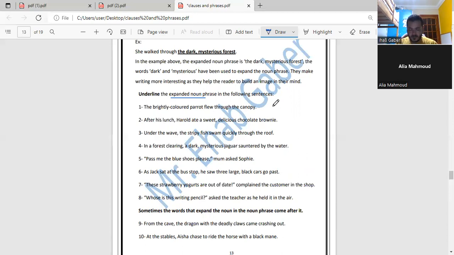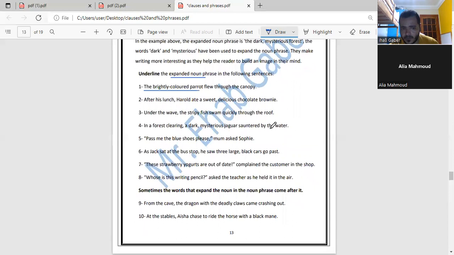The expanded noun phrase will be the brightly colored parrot. Number 2. After his lunch, Harold ate a sweet, delicious chocolate brownie. I think it would be delicious chocolate brownie. How about sweet? It's also modifying the brownie, yes? Yes. So from here to here.